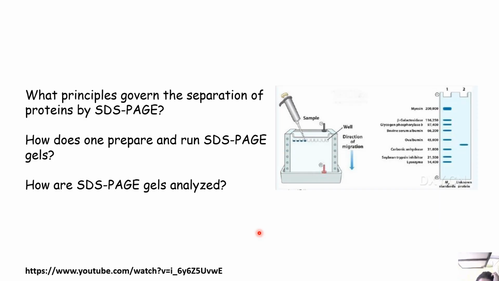First, the principle governing separation. As I said, SDS-PAGE separates denatured proteins based on molecular weight, not charge or shape. SDS is an anionic detergent that disrupts non-covalent interactions, unfolding proteins into linear chains. There is also beta-mercaptoethanol or DTT in the buffer, which disrupts the disulfide bonds. SDS binds to the polypeptide backbone, one SDS molecule per 2 amino acids, giving all proteins an almost equal charge to mass ratio.